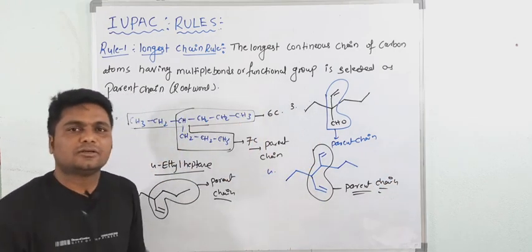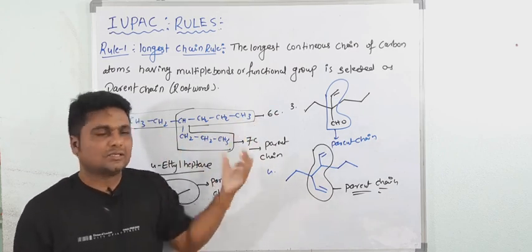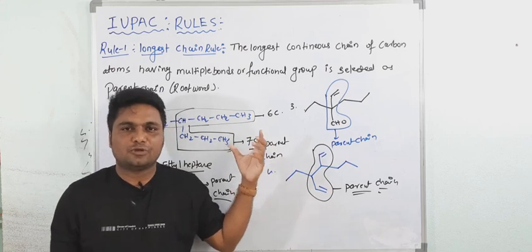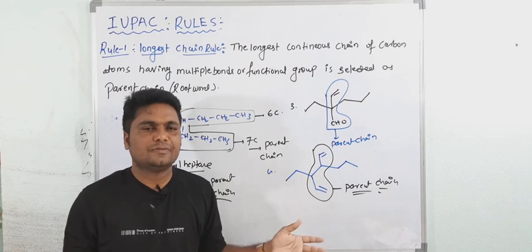Understood how to select the parent chain? So whenever you select the parent chain, you have to notice whether the multiple bonds or functional group are included in the parent chain or not. Understood? Write down.